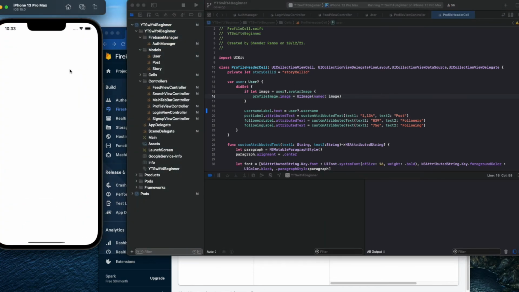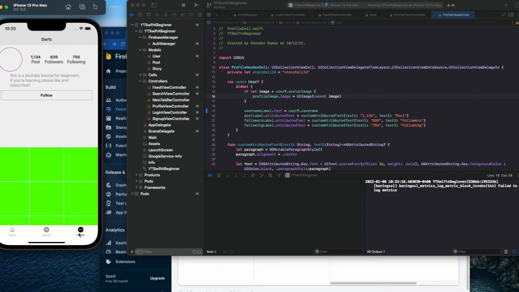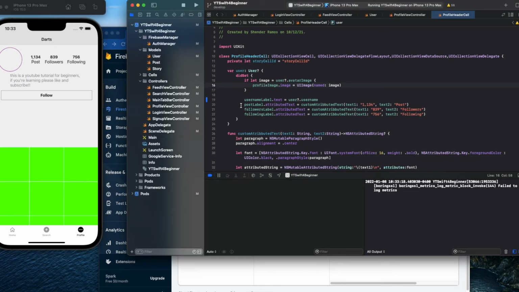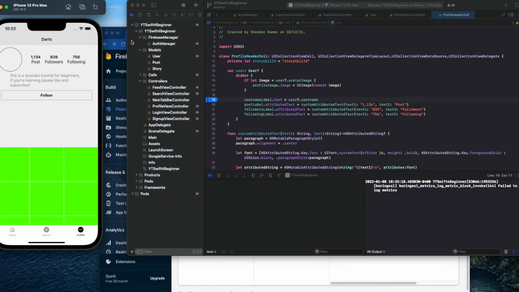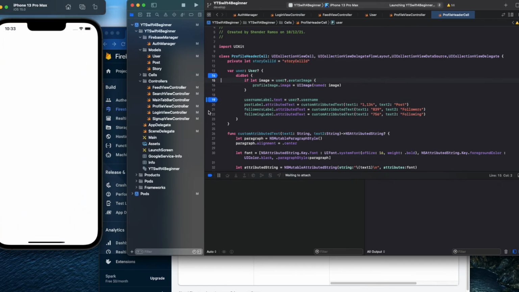Probably going to take a while because it needs to get it from the internet. But let's see. This already loaded. Probably this is going to take a while. I don't know. By the way, let me put a breakpoint here and see what happens too.